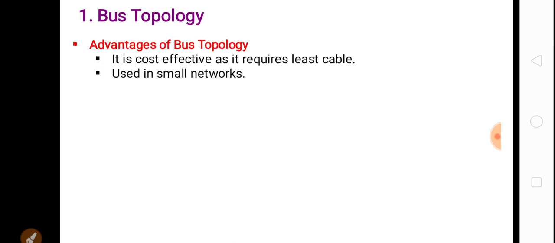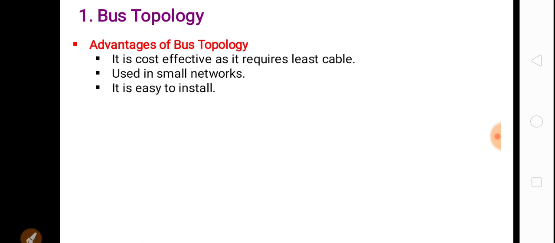Now we will see what the advantages of bus topology are. Bus topology is cost effective as it requires the least cable. Okay, so in bus topology we require only a single cable. That's why bus topology is cost effective as compared to other topologies. Next advantage is it is used in small networks. Okay, when we want to create a network within a small area, at that time we can use the bus topology.